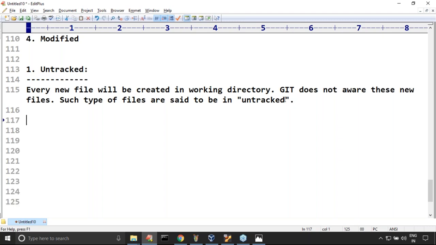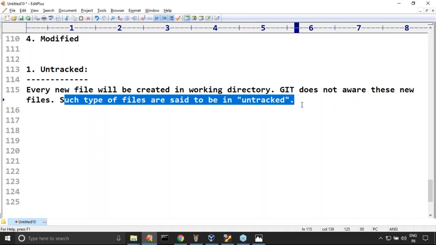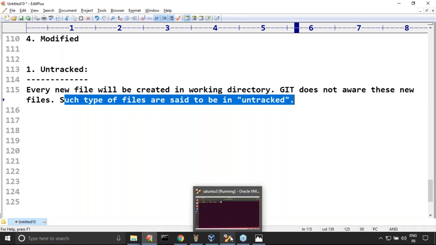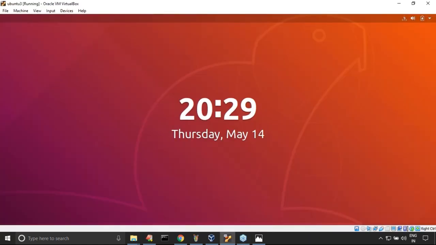Any doubt? Please confirm. Is everyone in a position to understand? I just created a new file in the working directory. Of course, if you want, you can add some content, but anyway Git isn't aware of this new file. That's why please make sure that such files are said to be in the untracked state. Just for a basic idea, I want to show this, so just have a look once.